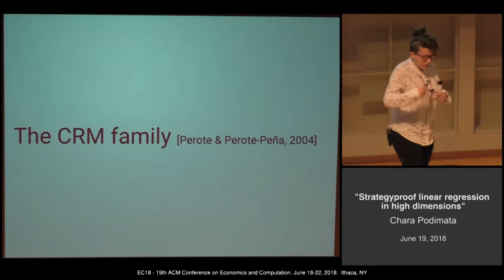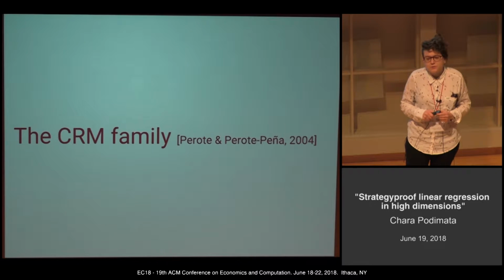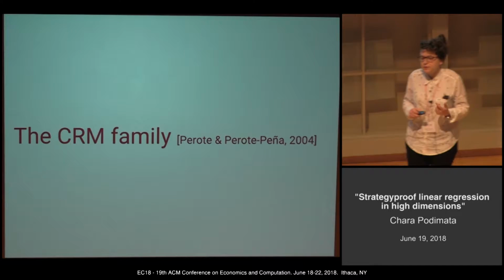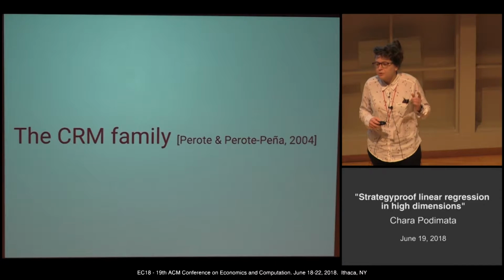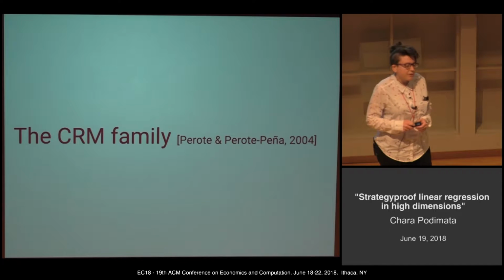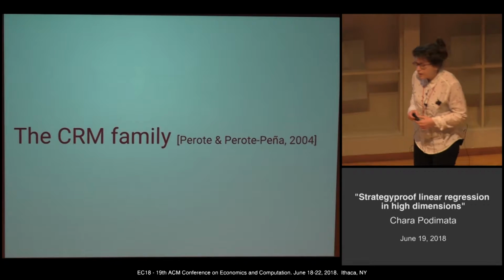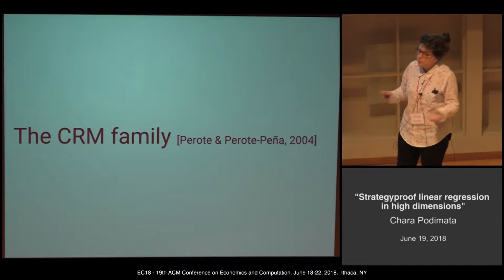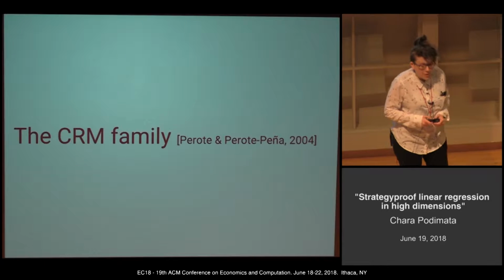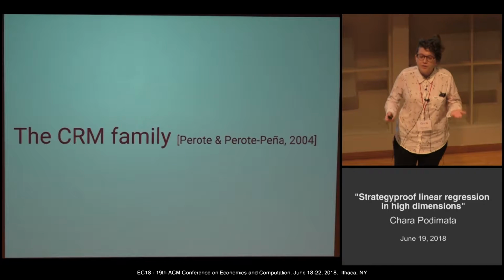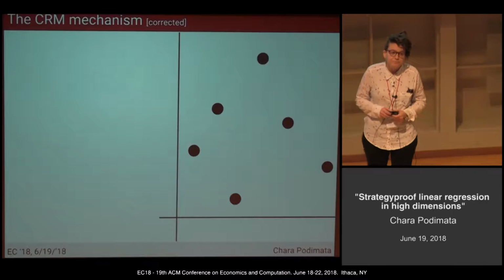Before I move to the higher dimensional setting, I will give you an example of what a strategy-proof linear regression looks like in 2 dimensions. This family is called the CRM family, short for clockwise repeated median, defined in 2004 by Perote and Perote-Peña. And just a disclaimer here, the original family was wrong. We showed why it was wrong in our paper. We established the corrected result, and here I present to you directly the corrected result.